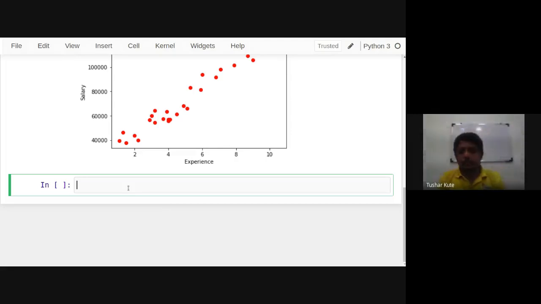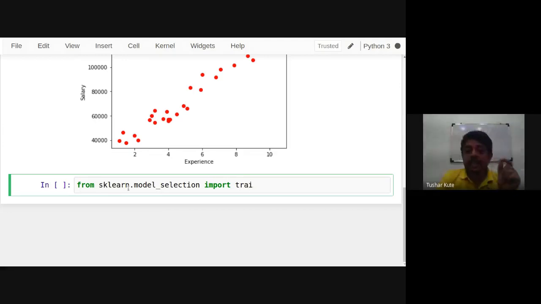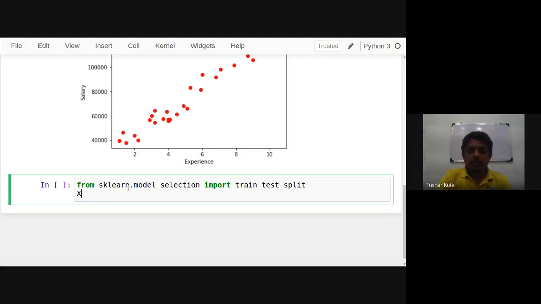Just like train test split we have seen. To do this, there is a model selection package. Inside that we have a function called train test split. With the help of this function, it's possible to split the data into training and testing format. Out of 30, maybe 22, which means 75% of the data, I will keep in the training set and 25% in the testing set.